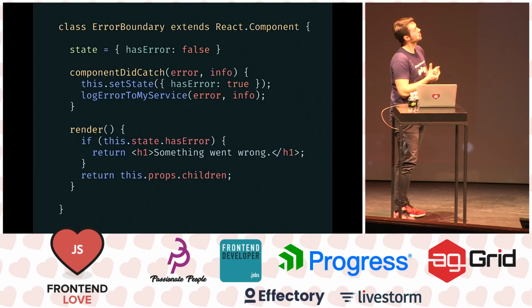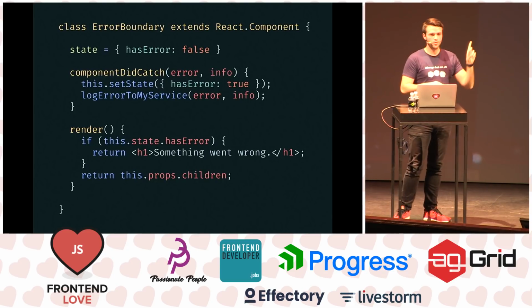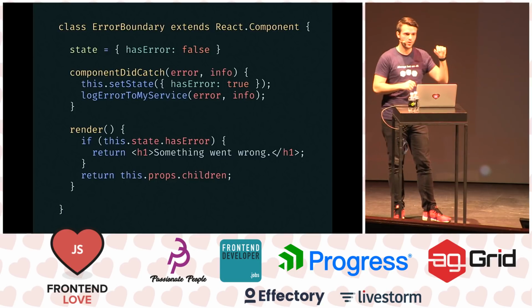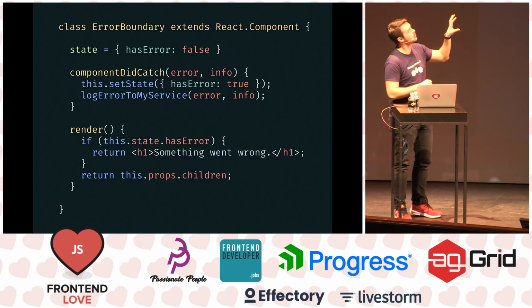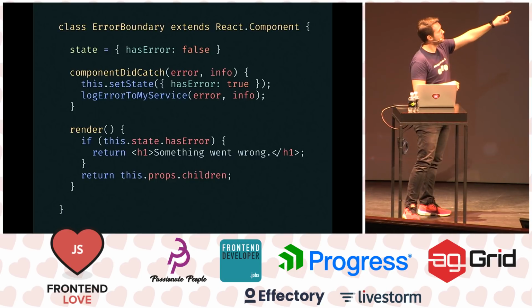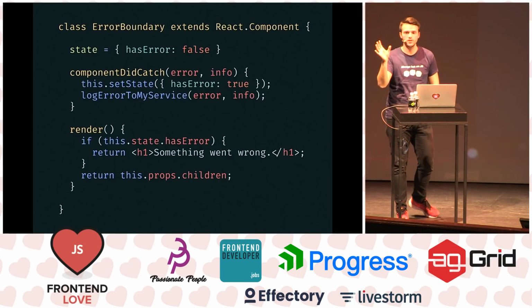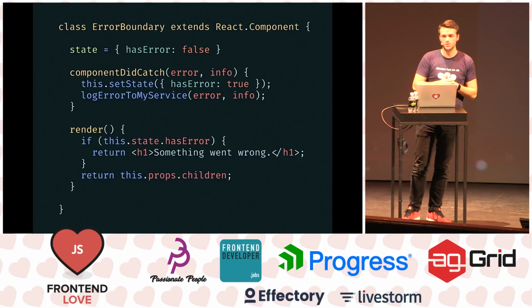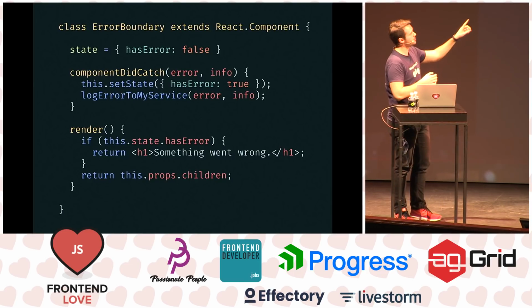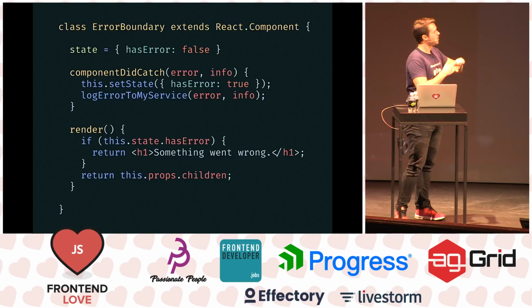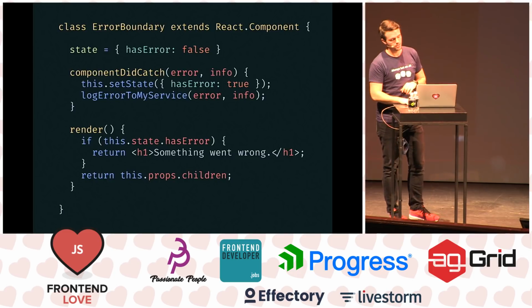So let's see an example. We define a component called error boundary, and inside of it we have componentDidCatch, which will receive the error and set a state of hasError. In this scenario, we're going to return an H1 saying something went wrong. This is better than just showing a blank screen to users who have no idea what's going on. This way, we can catch all the errors. If we have something, we can return something else for that particular state.